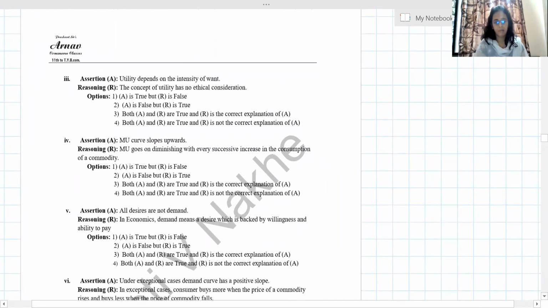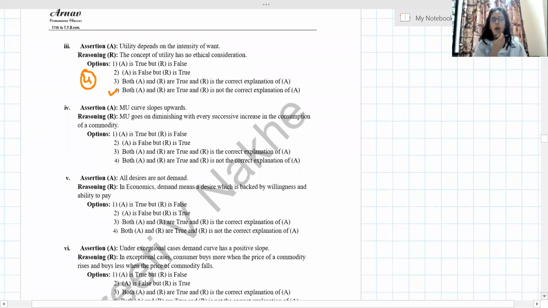Next, utility depends on the intensity of want. Correct. The concept of utility has no ethical consideration. The statement is correct, and the reasoning is also correct, but the reasoning is irrelevant. It is not giving any reason behind the statement. So we will say that both A and R are true. It's not a wrong statement, it is a correct statement. So the fourth option: they are true, but R is not the reasoning. रिझनिंग म्हणजे ते त्याचं कारणच नाहीये, त्यांनी जस्ट एक स्टेटमेंट दिलं आणि ते करेक्ट.